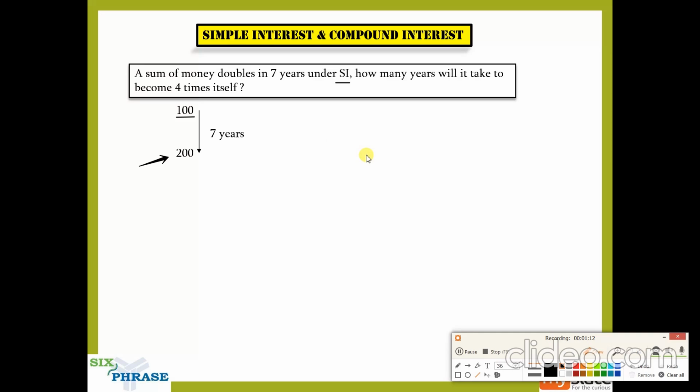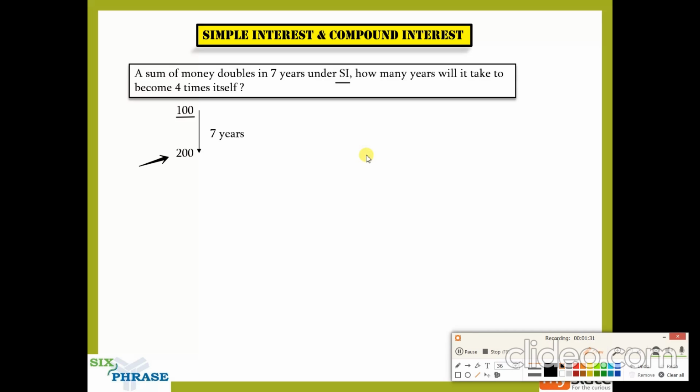Now, you guys know in simple interest, each year the interest is the same. So what happens is, if each year the interest is the same, every 2 years the interest will be the same, right? Every 7 years the interest will be the same.